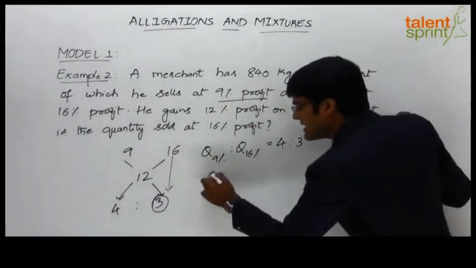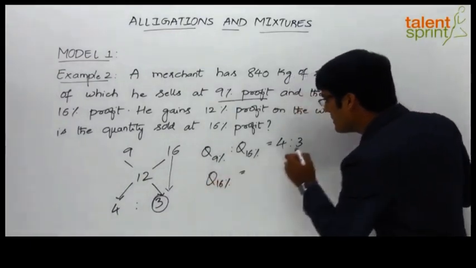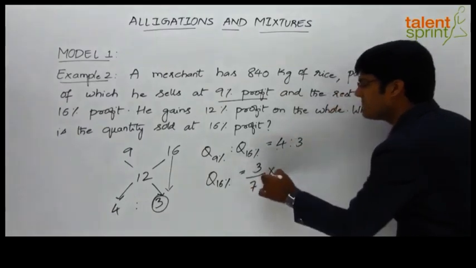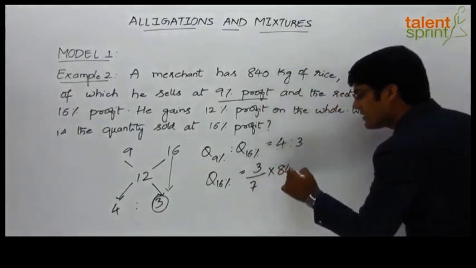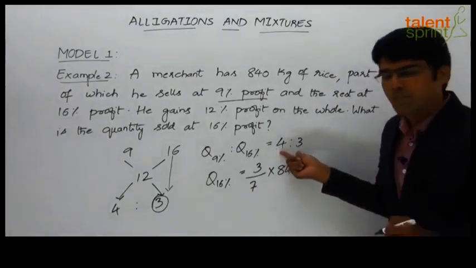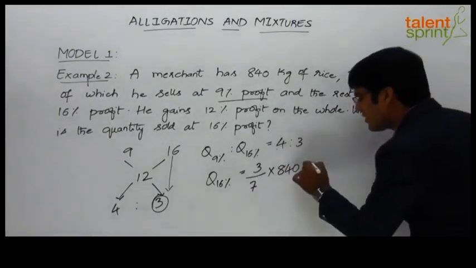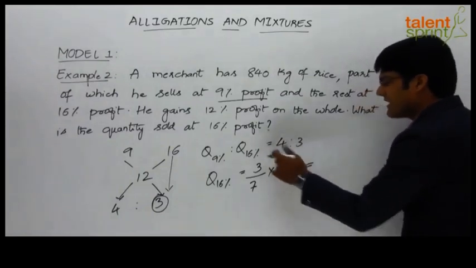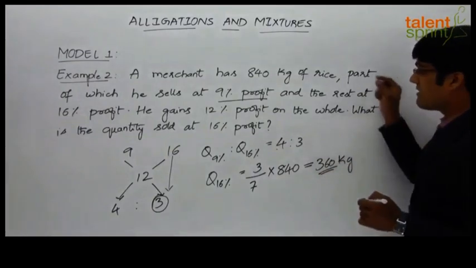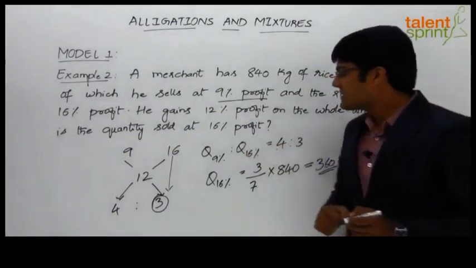Now, the quantity which has been sold at 16% profit will be equal to 3 parts out of total 4 plus 3, 7, multiplied by the total quantity, which is 840 kgs. This is the basics of ratio and proportions which you have discussed in that topic. So 3 by 7 into 840. 7 goes 120 times into 3 gives you 360. So we can say 360 kg of rice was sold at 16% profit.